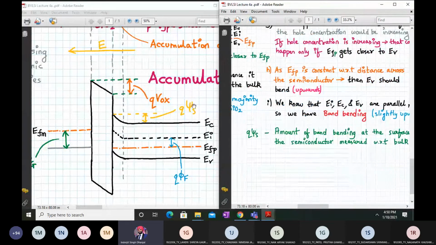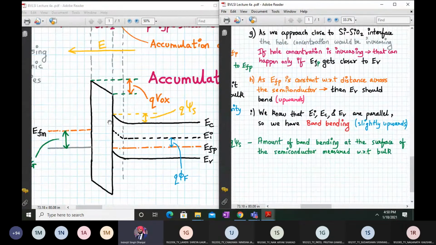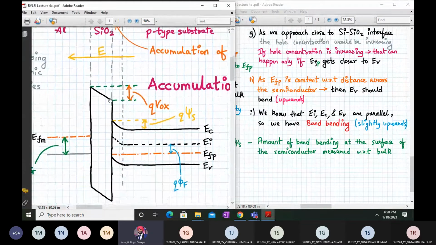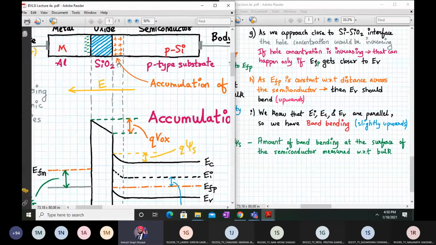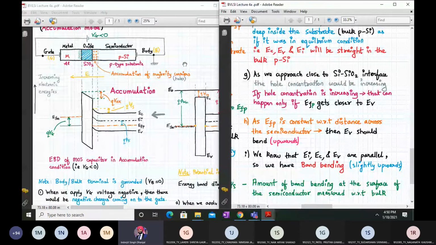Okay, so what is this Q psi s? Q psi s is the amount of band bending at the surface of the semiconductor measured with respect to bulk. So earlier we have said that wherever there is a bending in the band, there is a presence of electric field. Yes, there is a presence of electric field from positive to negative charge, from right to left over here. The electric field remains constant in the oxide, whereas in the semiconductor, only near the semiconductor and the oxide interface, you have a small electric field which allows these bands to bend upwards. Okay, so this is the whole story about the accumulation mode.